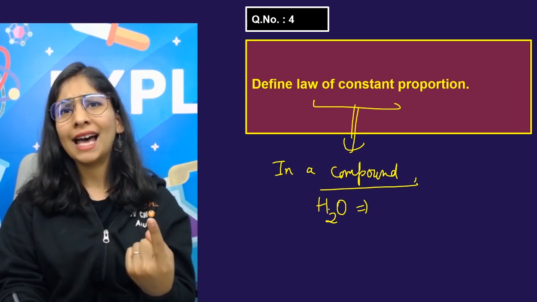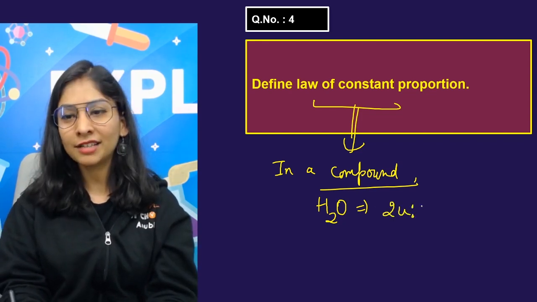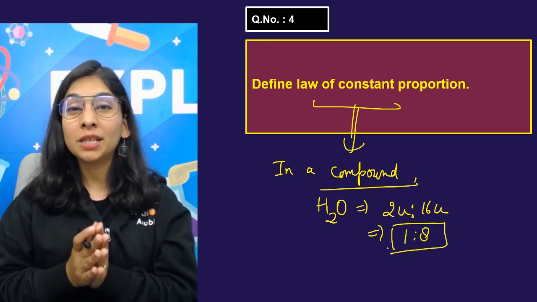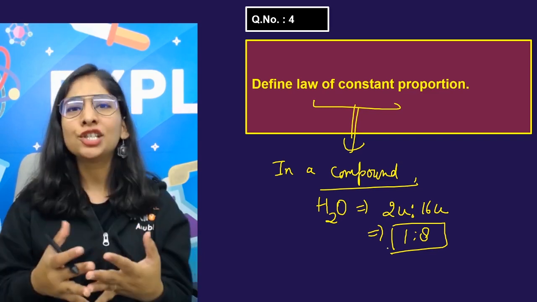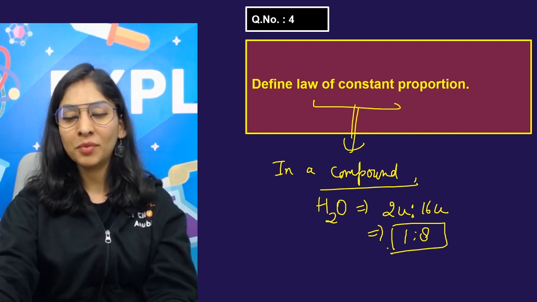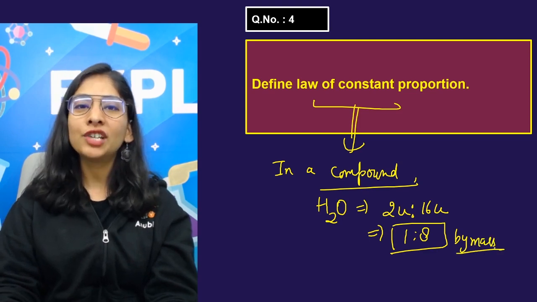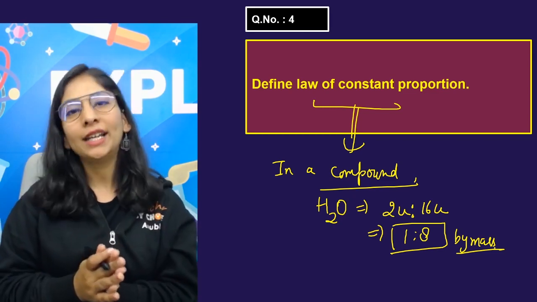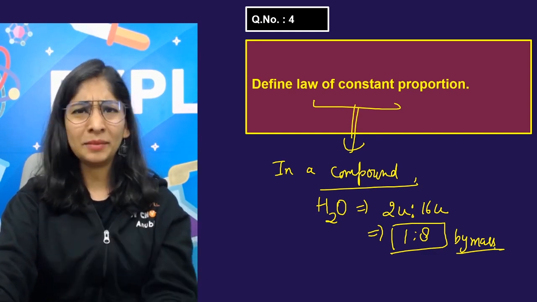So one hydrogen atom has 1 unit mass, 1 unified mass. 2 hydrogen atoms have 2 unit mass, 2 unified mass. Oxygen has a mass of 16 u, and you know that in simple whole number you'll write it as 1:8, because that can be divided by 2. So I'll write it in whole numbers. 1:8 is the answer. So if you want H2O, hydrogen and oxygen always combine in 1:8 ratio by mass. Then only you will get the compound. If you change the ratio randomly, then you won't get your H2O. Please do remember that. If I say 1:10, that doesn't make any sense.